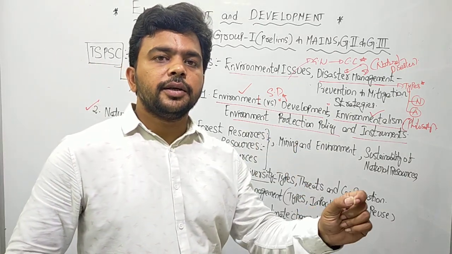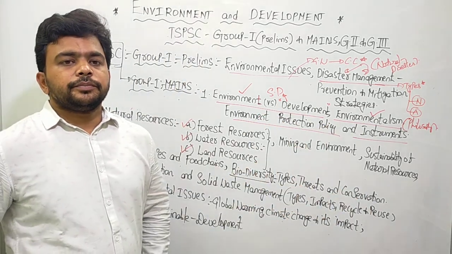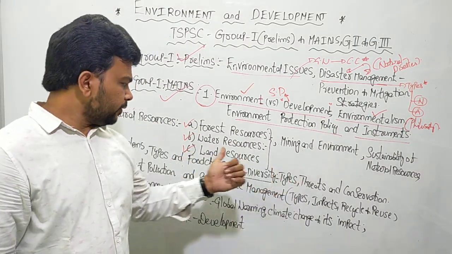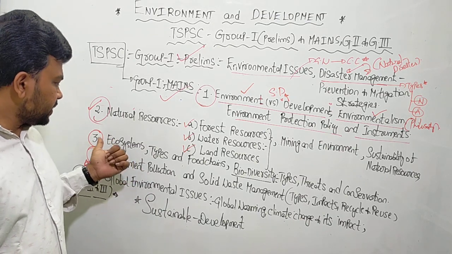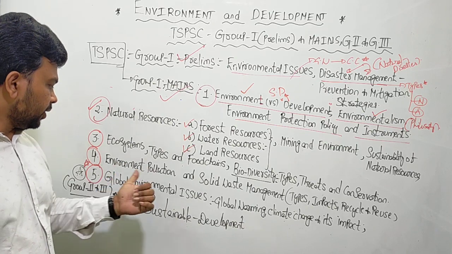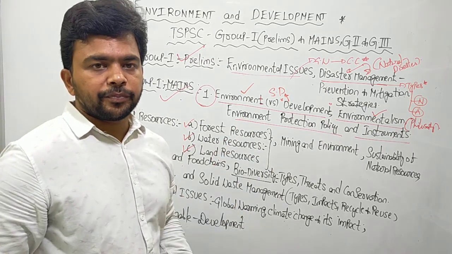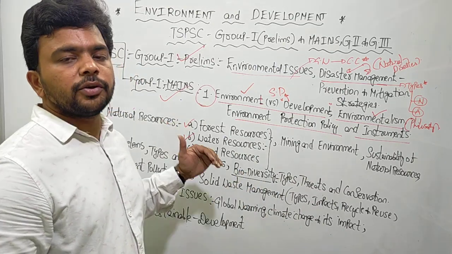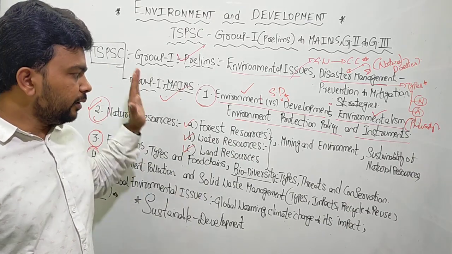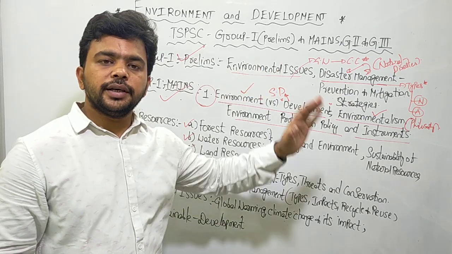We have to go with the facts, and with the present programs and policies, all those things. So this is about the land resources. Now we will discuss the third, fourth, and fifth topics, that is, ecosystem, environment, and global environmental issues, in the next session. Understand that very clearly. So please follow the next class also to get an overview of the entire syllabus. If you know this topic, you can easily clear the prelims. Any question they ask, you can answer.